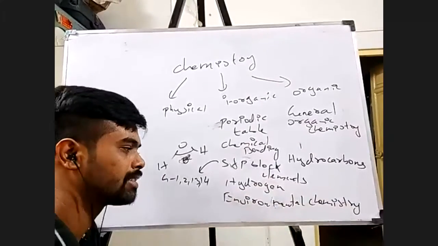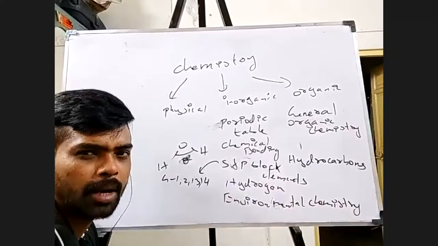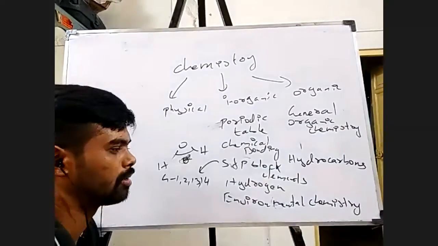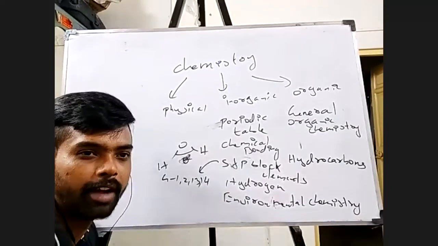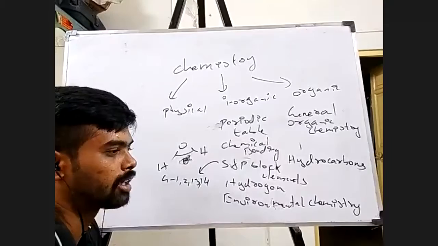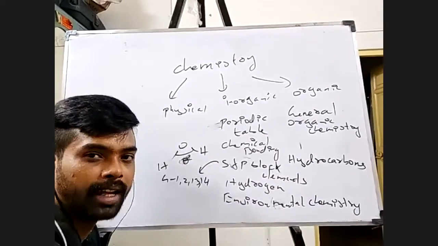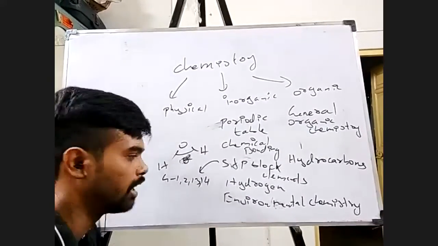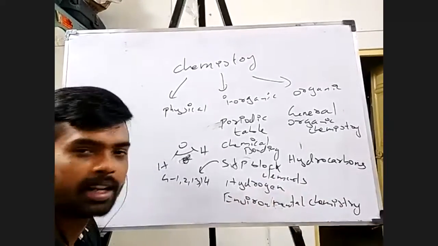And lastly, studying environmental chemistry. It is not that important a chapter. Okay, so what to say? You'll be studying which compounds are polluting the environment. What are pollutants? What are the drugs which are responsible for the death of aquatic animals? So something like that. Yeah, there are so many things, some general stuff about the environment we'll be studying here.